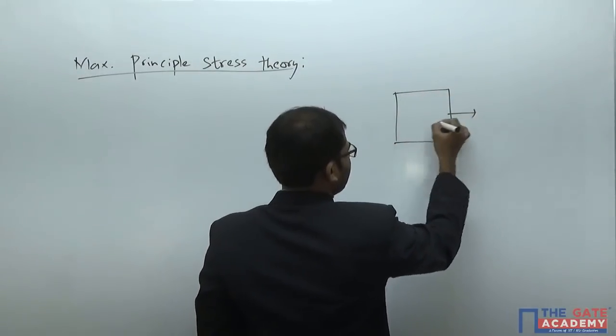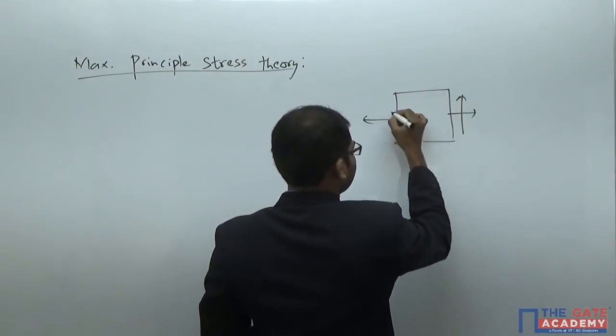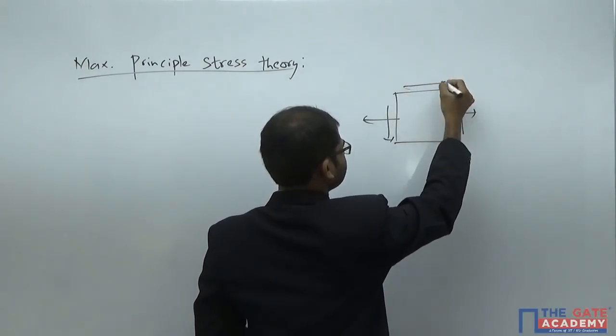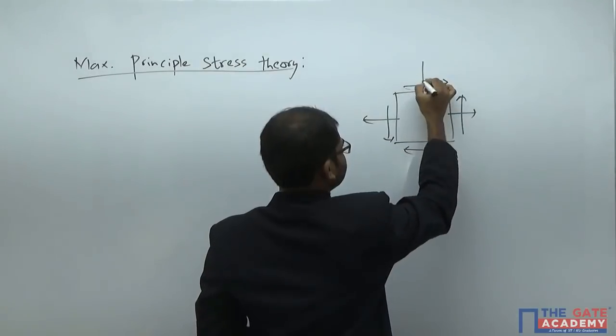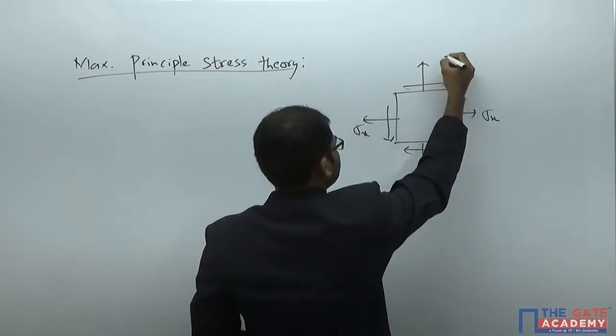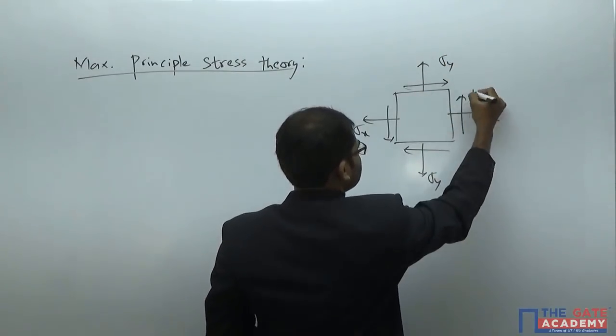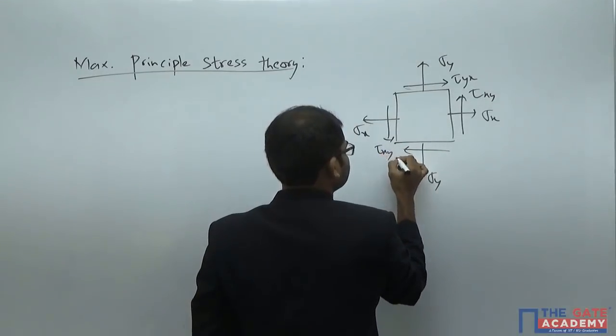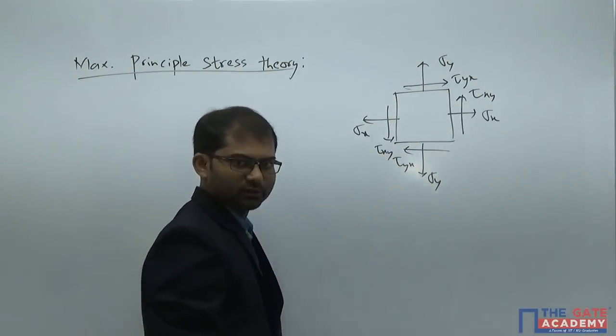We take the maximum principal stress for our combination loading case here. So we have sigma x, sigma y, and also tau xy and tau yx. So we got these values here.